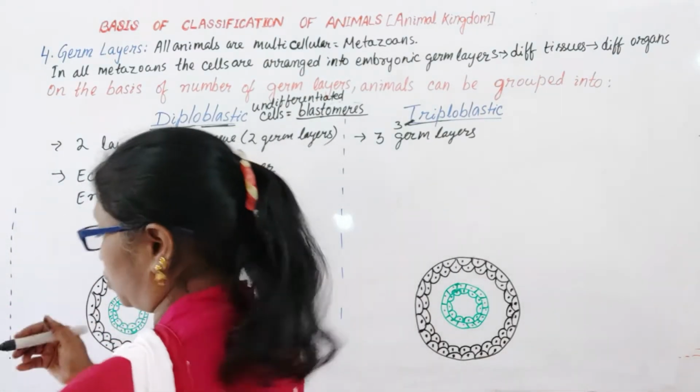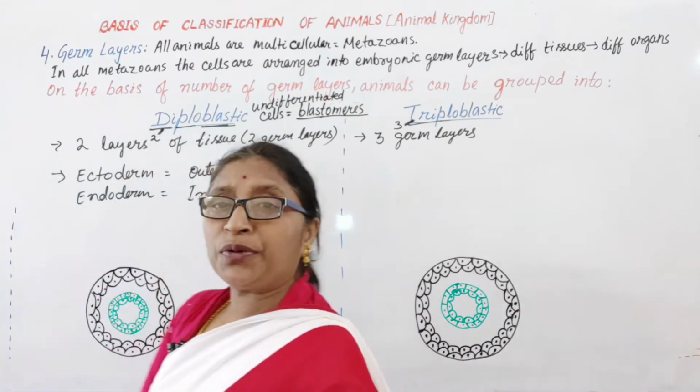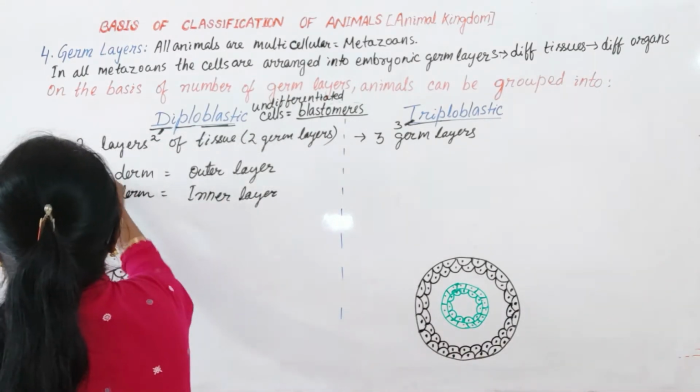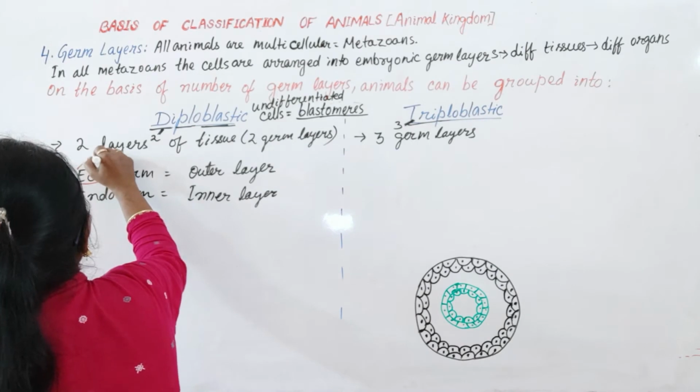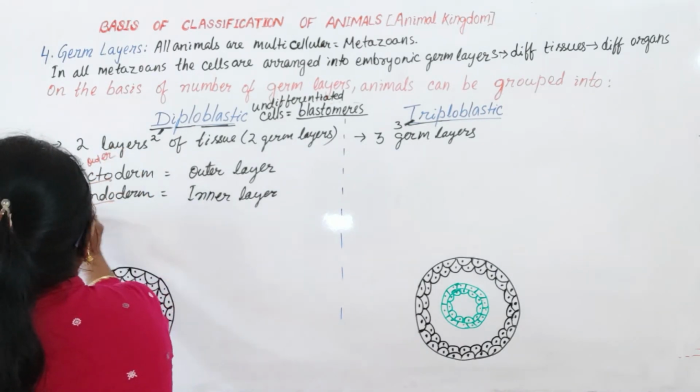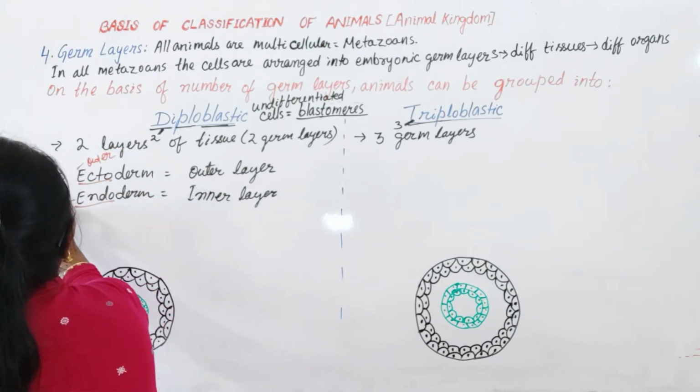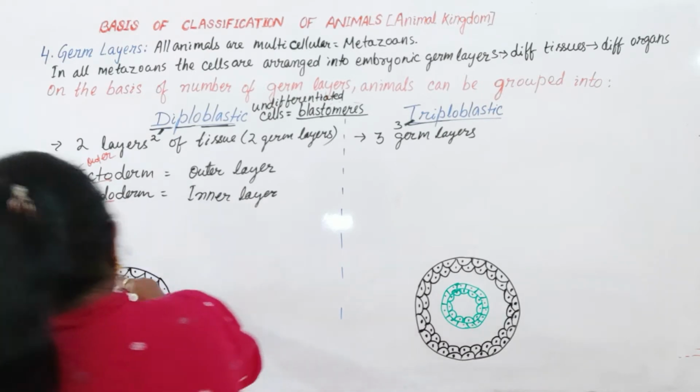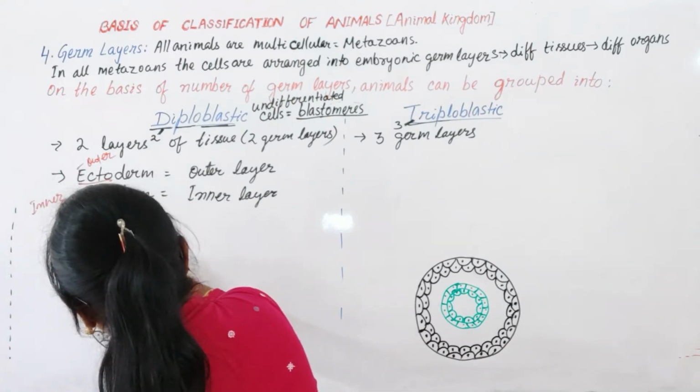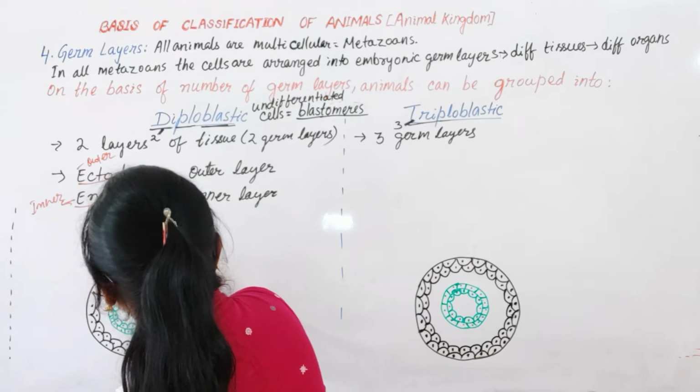What do you mean by ecto? Means outer. Endo means inner. Now you see, this is the ectoderm.